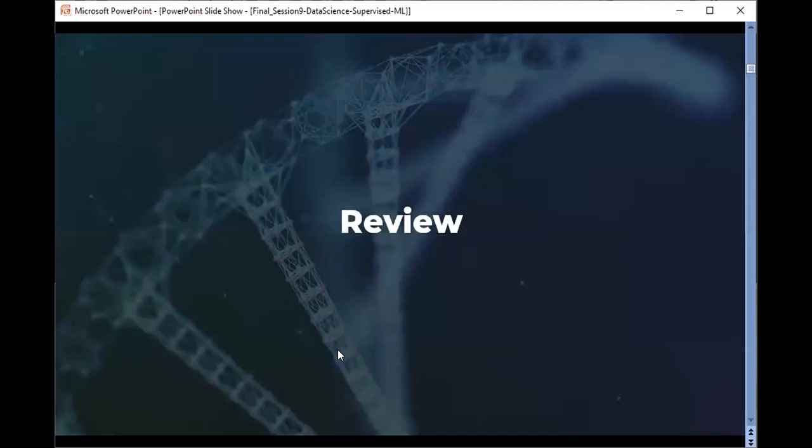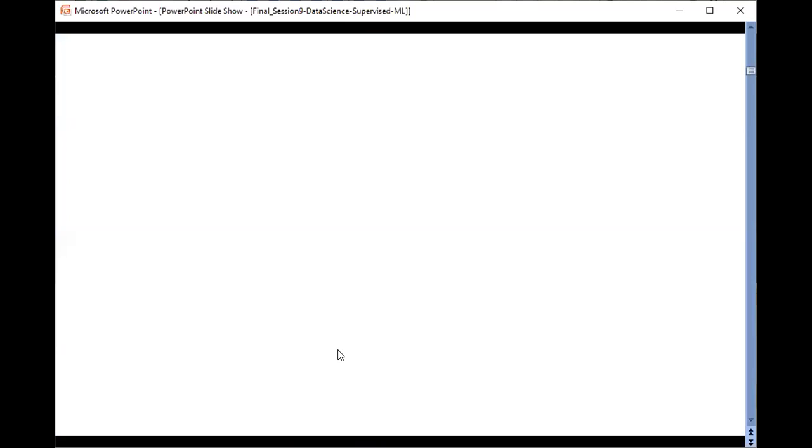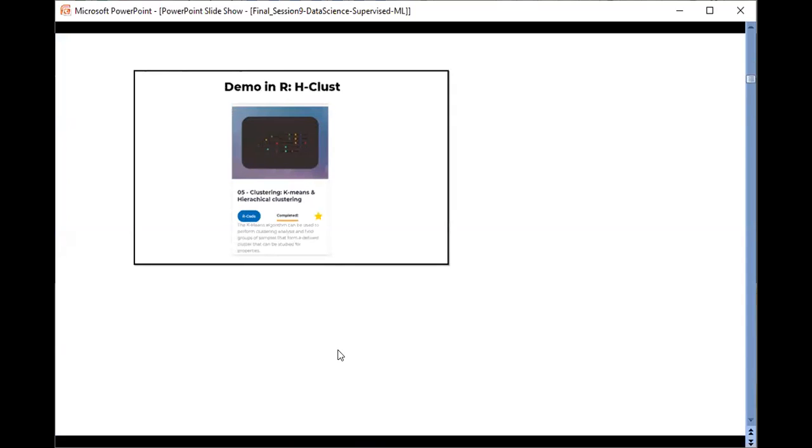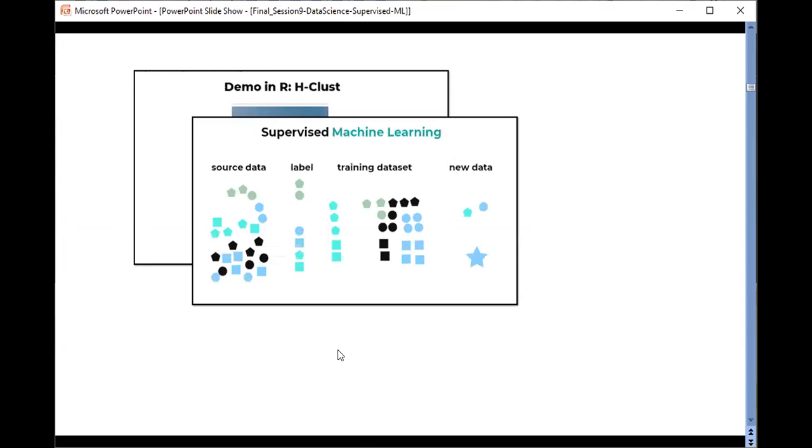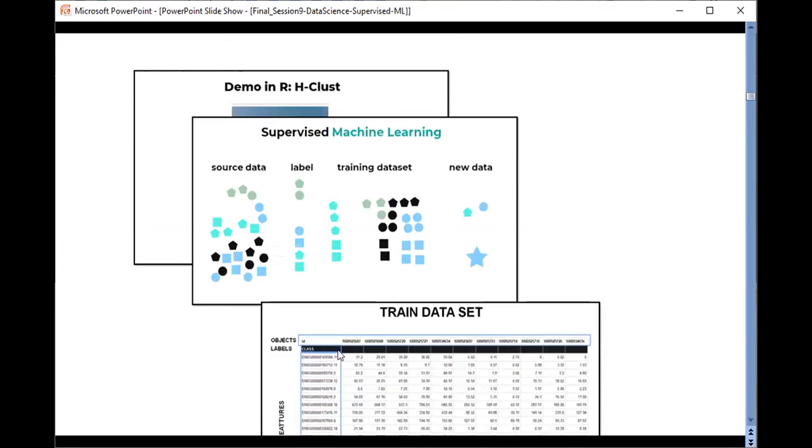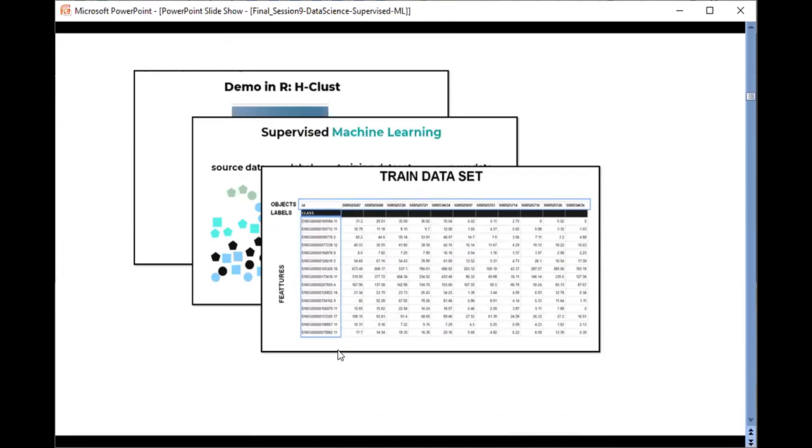So before heading into today's session, let's review what we have learned so far. In the last session, we learned about hierarchical clustering and supervised machine learning. Then we also learned about what training and testing data are.